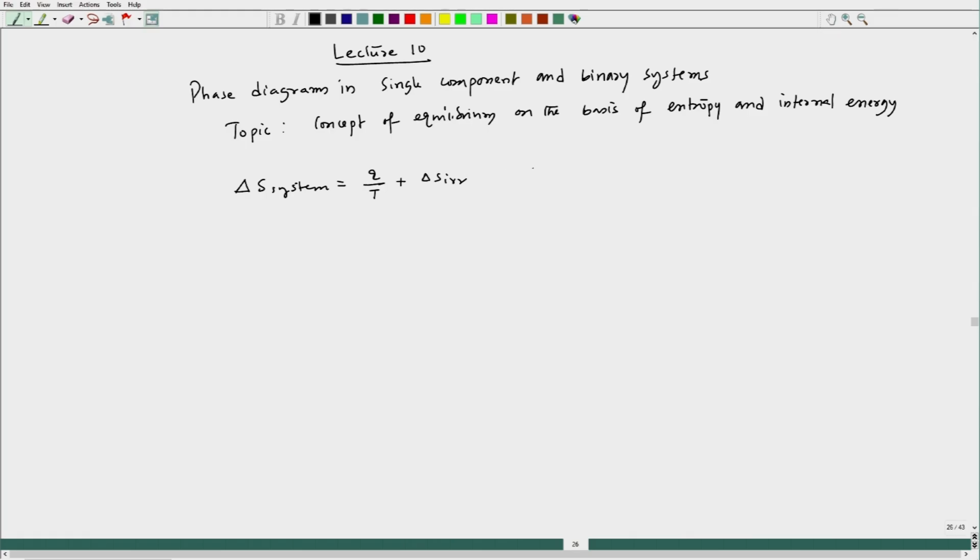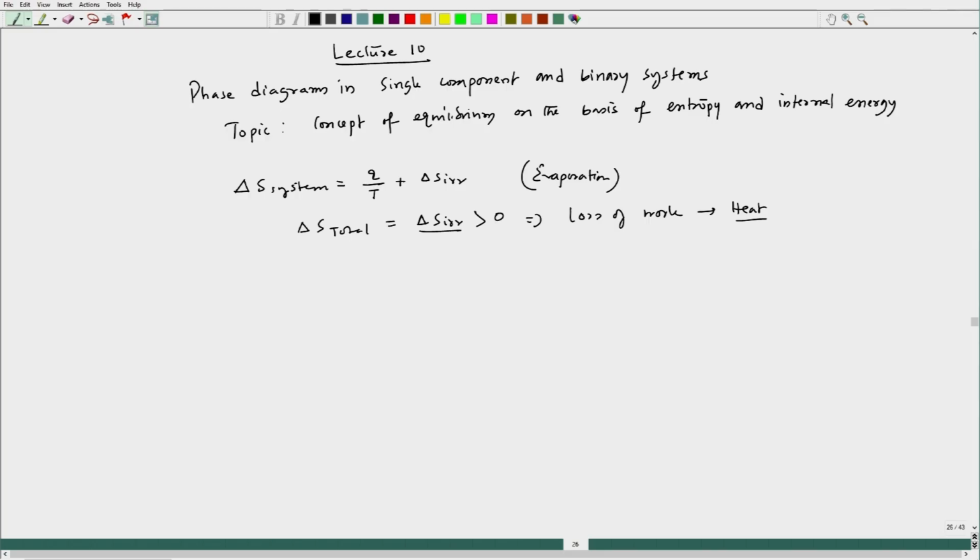So, this is for, let us say, expansion or evaporation. Please refer to lecture 8 and 9. This is the generic form, and also del S total equal to del S irreversible. So, this del S irreversible is greater than 0. It indicates loss of work which converts to heat in the system. Fine.